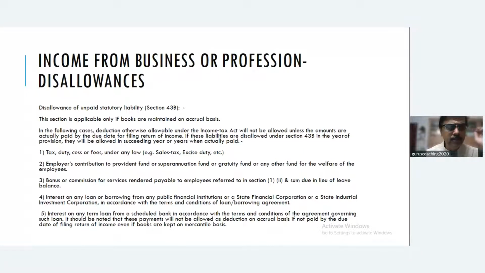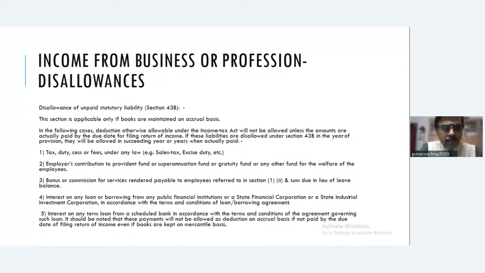Similarly, interest on any loan or borrowings from any public financial institution, state financial corporation or state industrial investment corporation, in accordance with the terms and conditions of the loan or borrowing. If an assessee has borrowed a loan from a bank or public financial institution or state financial corporation, you have to necessarily pay the interest on it, and only the interest actually paid can be claimed as an expenditure. If interest is due, you cannot claim it as an expenditure. You can claim it in the year of payment.